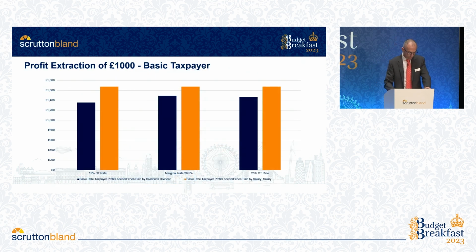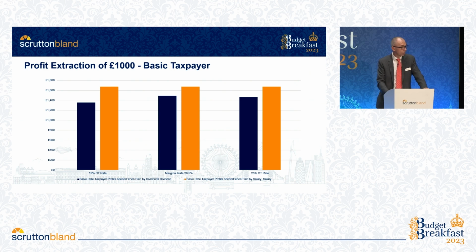So, remuneration planning. For many years, with lower corporation tax and lower income tax rates on dividends, it's been widely known that the most tax-effective way to extract profits from your company will be by dividend. But we have seen changes. There was a 1.25% income tax increase in dividend taxation last year. When the 1.25% national insurance levy was abolished, the 1.25% dividend tax levy remained, and also, of course, corporation tax rates are now changing. So now is the time to see if dividends are still appropriate.